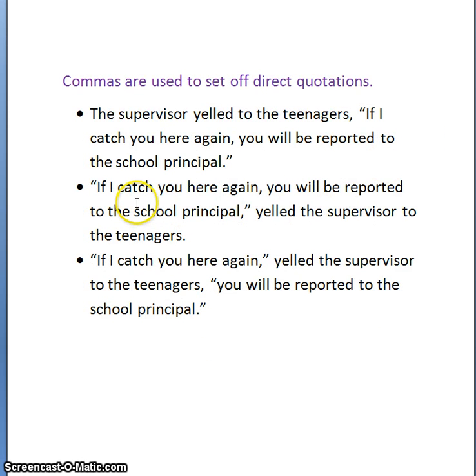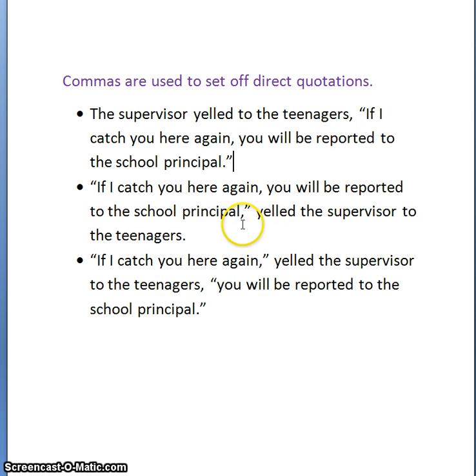Second example, again, it's the same content, but this way I decided to write my quote first and then identify my speaker. So because I'm writing the quote first, I say quotation mark. If I catch you here again, you will be reported to the school principal. Comma, because I'm separating the quote from the speaker.